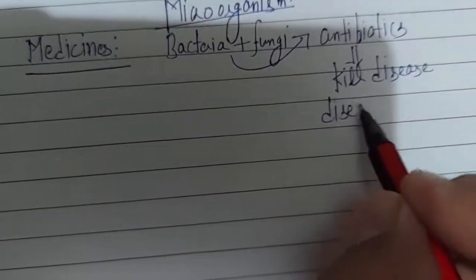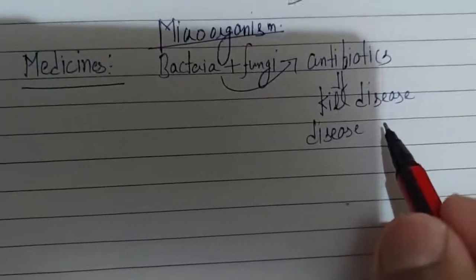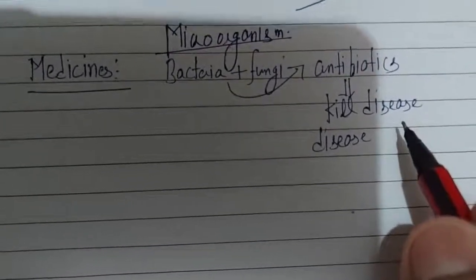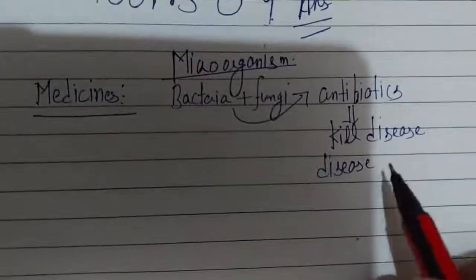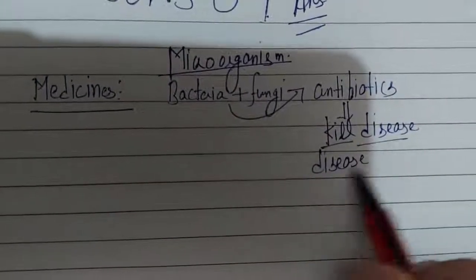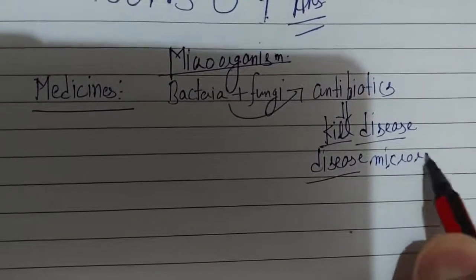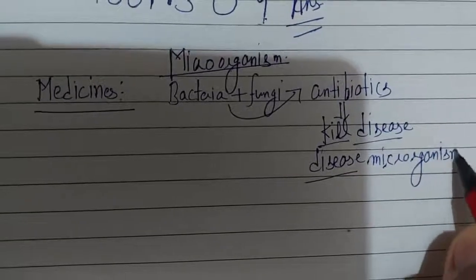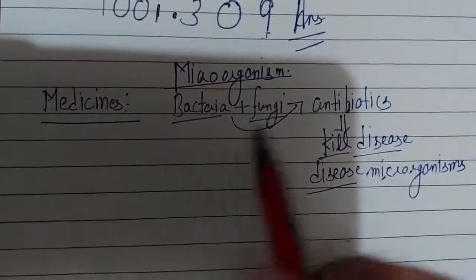Like when you have a bacterial infection in your throat, you take antibiotics. Paracetamol is something you take when you have a headache. So they all come in the category of medicines. Antibiotics kill the disease causing microorganisms. Bacteria and fungi are used to produce some antibiotics, a kind of medicine.